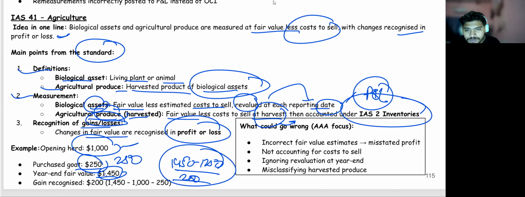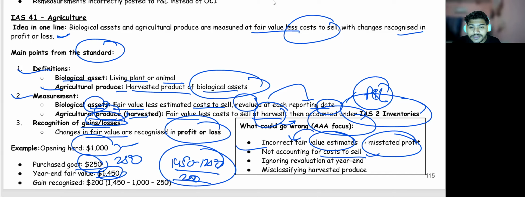Done. Now, what are the certain things that could go wrong in this standard? It could be that they would be having some sort of a wrong estimation of the fair value. Incorrect fair value adjustment, misstated profit. What if they're not accounting for the cost to sale? They're accounting sales minus nothing. They are not accounting for the cost to sale, right? They're ignoring the revaluation at the year end date, which is something mandatory here.